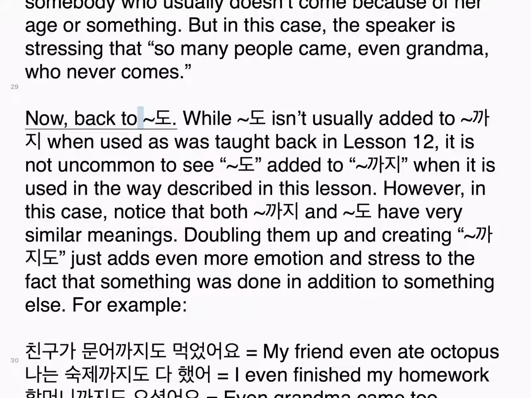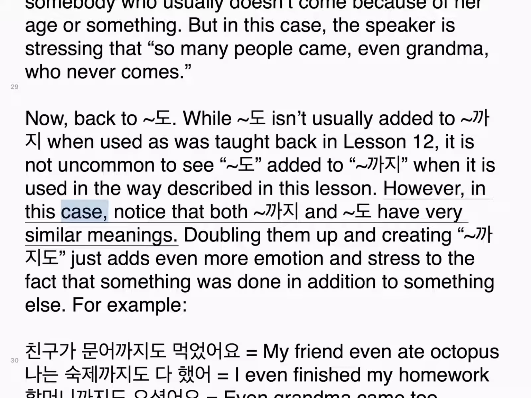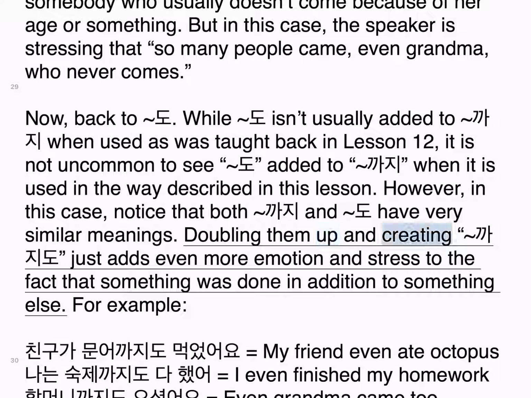Now, back to 도. While 도 isn't usually added to 까지 when used as was taught back in lesson 12, it is not uncommon to see 도 added to 까지 when it is used in the way described in this lesson. However, in this case, notice that both 까지 and 도 have very similar meanings. Doubling them up and creating 까지도 just adds even more emotion and stress to the fact that something was done in addition to something else.